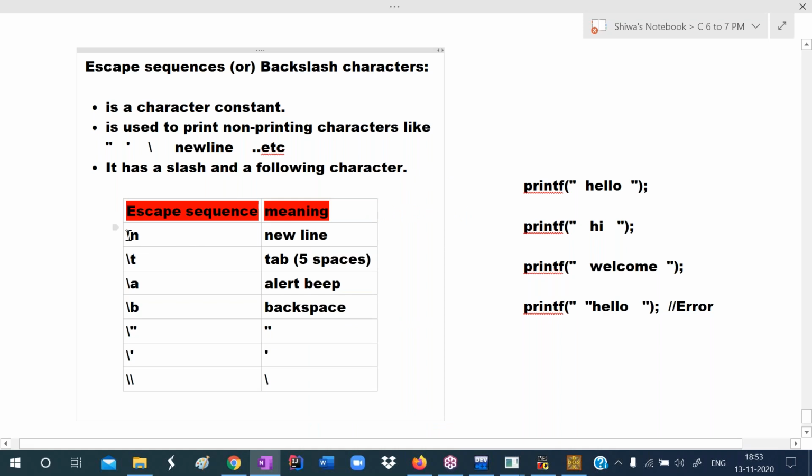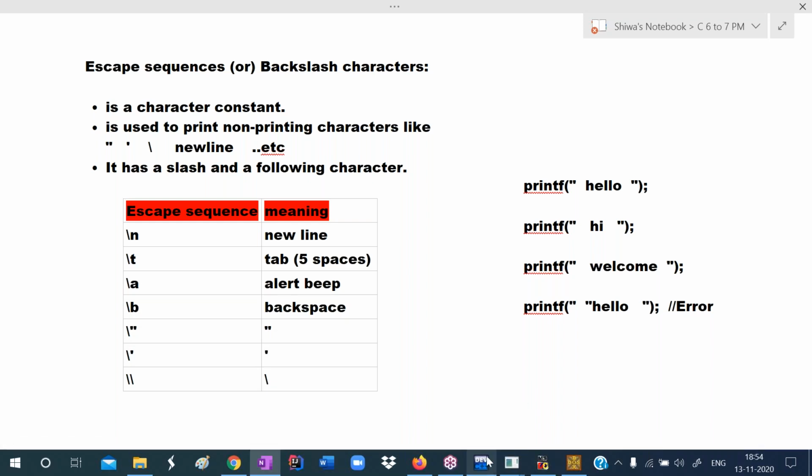These are the escape sequences. To change the line, we use slash n. To get 5 spaces, we use slash t. To get a beep sound, we use slash a. For backspace, we use slash b. To print a double quote, we use slash double quote. To print a single quote, we write slash single quote. To print a slash, we write double slash.